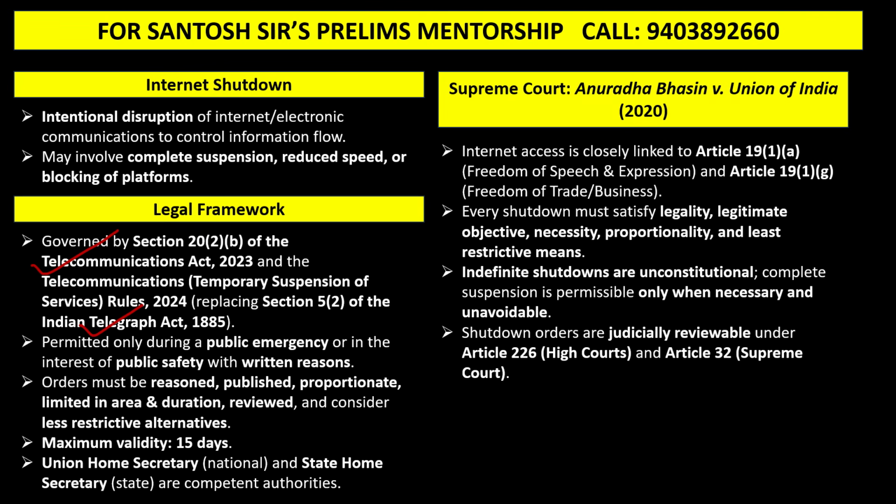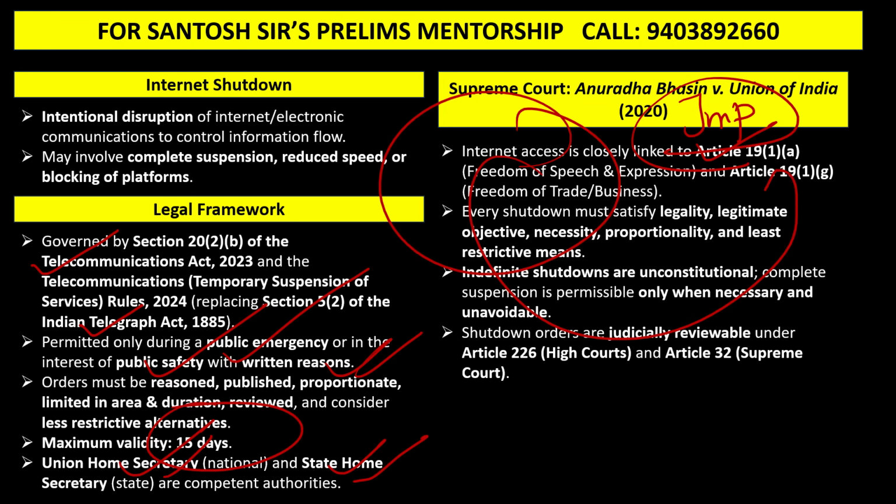Internet shutdowns can only be for public emergency and public interest with written reasons. And who is responsible? It is the Home Secretary at the national level, and at the state level, it is the State Home Secretary who is the competent authority to order internet shutdowns. Maximum validity is 15 days. You need to keep in mind, guys, right to internet is part of right to freedom of expression, Article 19. So this can also be asked in the UPSC prelims examination, that internet access is part of Article 19.